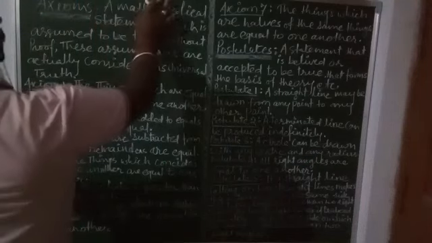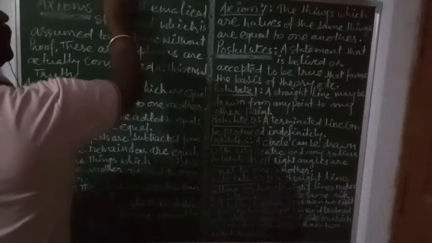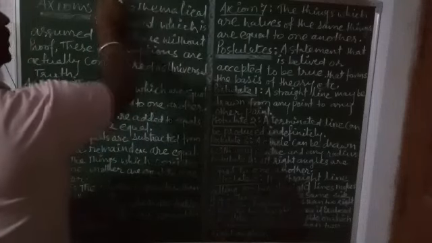It is not only for the double, we can say if the things are equal and we are multiplying the same thing on both sides, the result will be equal. 3A will be equal to 3B, 5A equal to 5B, 10A will be equal to 10B. Means if the same thing is multiplied on equals, the result will remain equal.